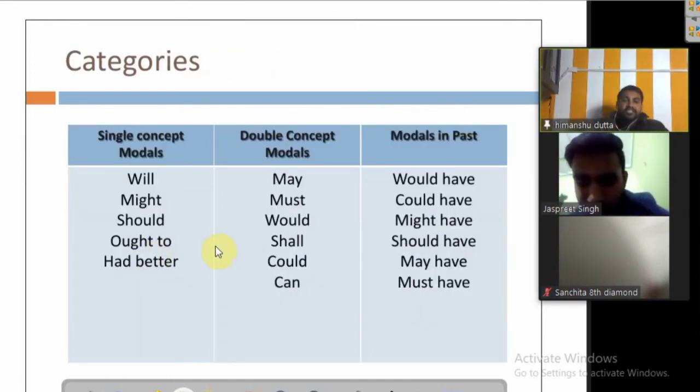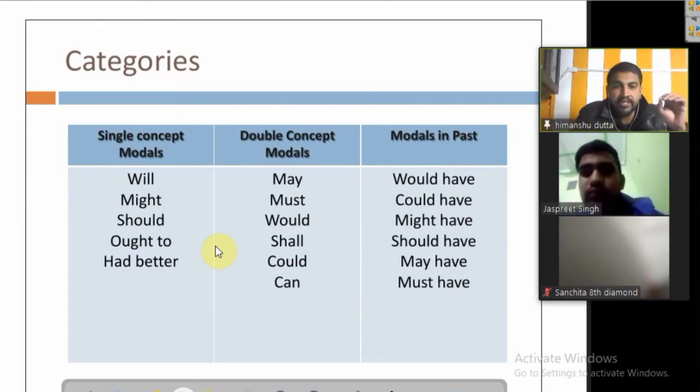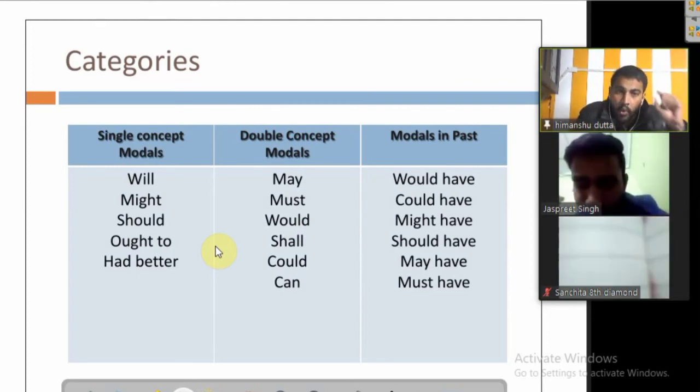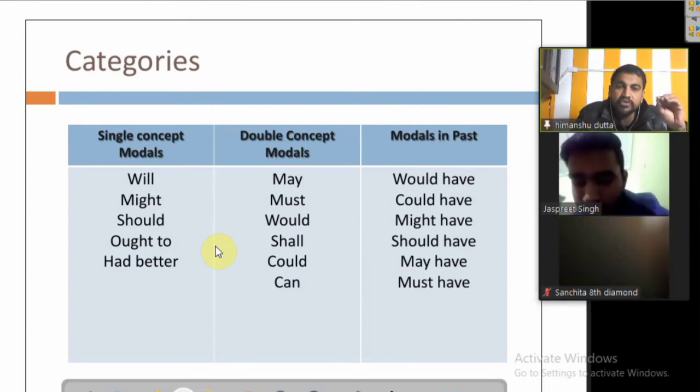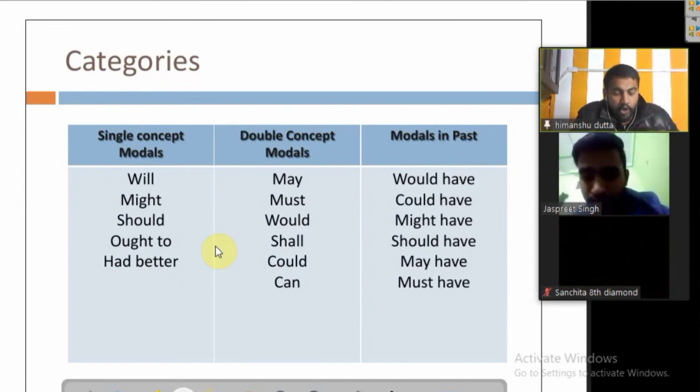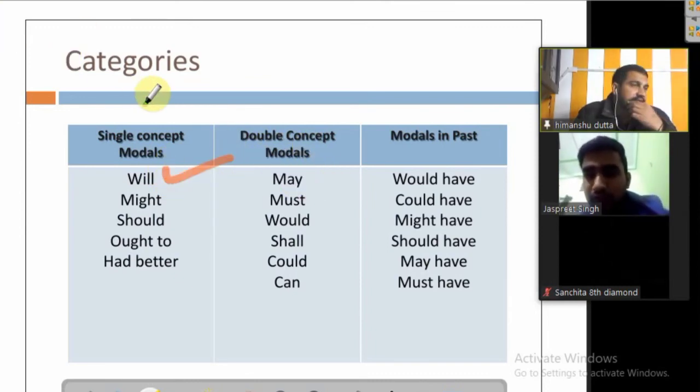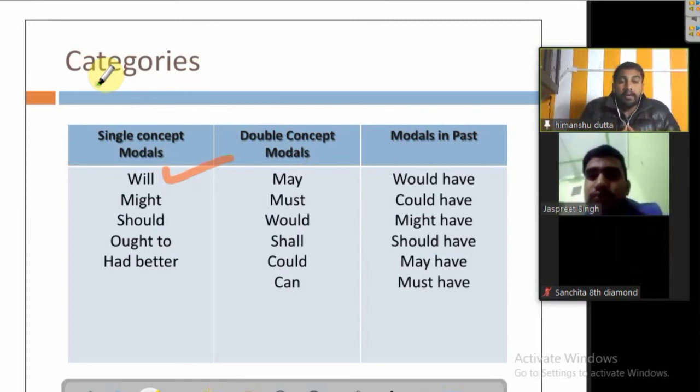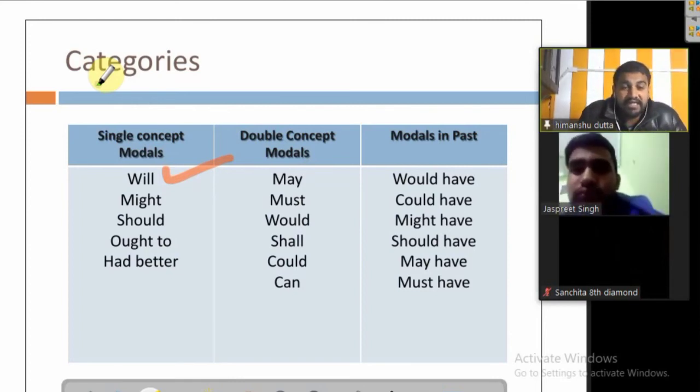Now which modal verbs have a single concept or single meaning? That means they are most probably used in one case only. When we talk about will, it is used in the case of telling something like a future prediction. When we predict something, like a priest used to predict, or a person in a temple used to say that he tells you your future.